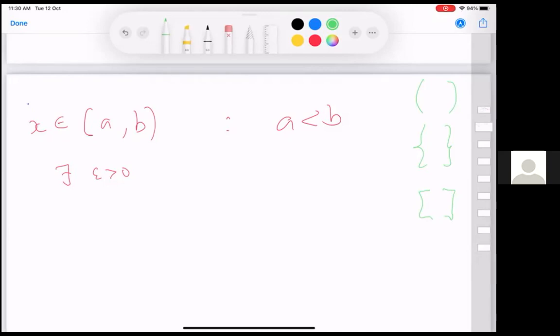So here is an important property. For any x in (A, B), there exists a positive epsilon such that the interval around x lies inside. If you have a point in there, you can go a little to the left and a little to the right and you are still inside that interval.